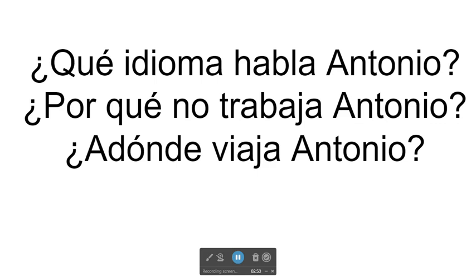Viaja means travel, and Antonio is the name. Where does Antonio travel to? So the word a dónde is where to. Notice the acentos in the question words qué, por qué, and a dónde. Notice that the word por qué, why, has two words.